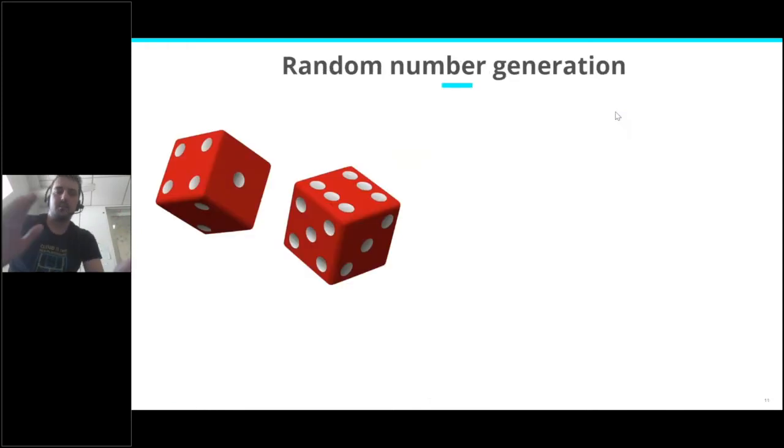Okay, another principle is random number generation. AES is secure. If you don't know the key, you cannot retrieve data.